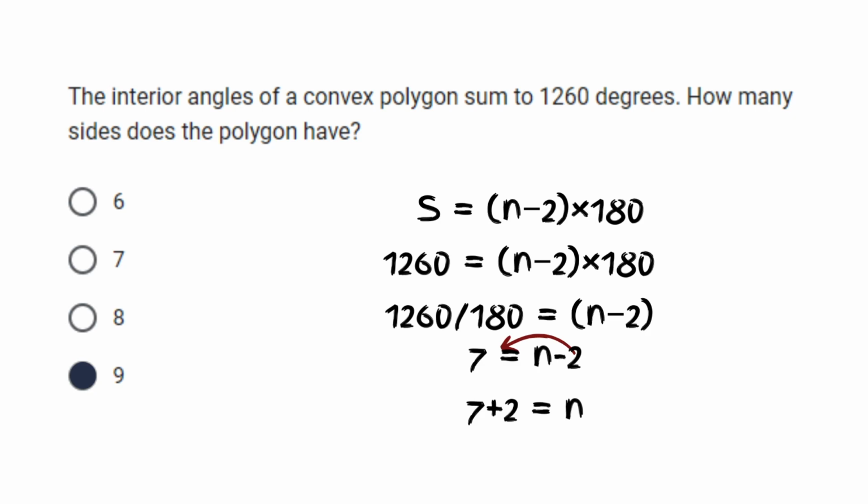Now, you might be curious, why is it 7 plus 2 instead of 7 minus 2? The rule in transposing numbers is that when you transpose the number, the operation also changes. In this case, we have minus 2, it becomes a positive. So from a negative, it becomes a positive. So with that, we have 7 plus 2 gives you 9. So our answer for this one is 9.